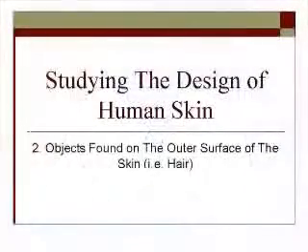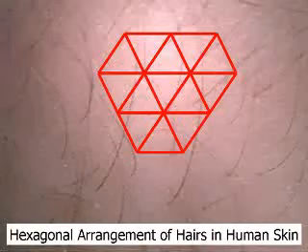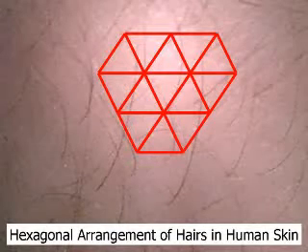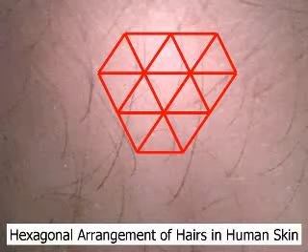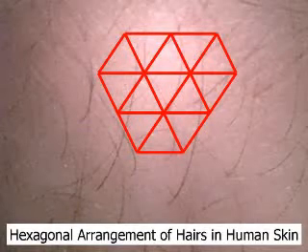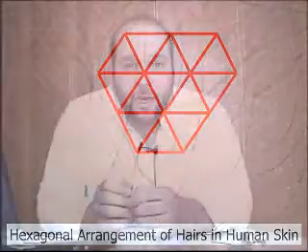Now when I thought about this, with the guidance of Allah God Almighty, you can see that Allah designed the hair on the skin in a hexagonal pattern, such that each three hairs are arranged in a triangle, and triangles with each other produce a hexagonal shape. So this hexagonal arrangement of hairs on the human skin, what's the importance? Now to know the importance, we need to compare two surfaces.